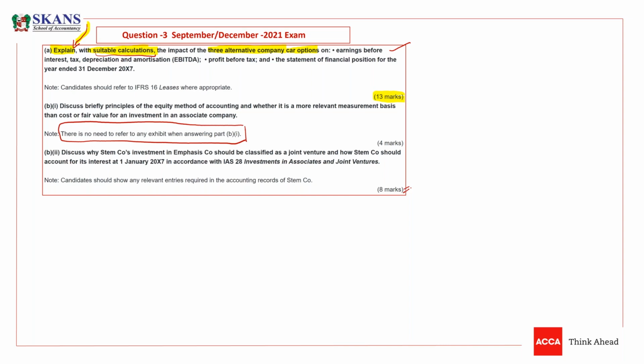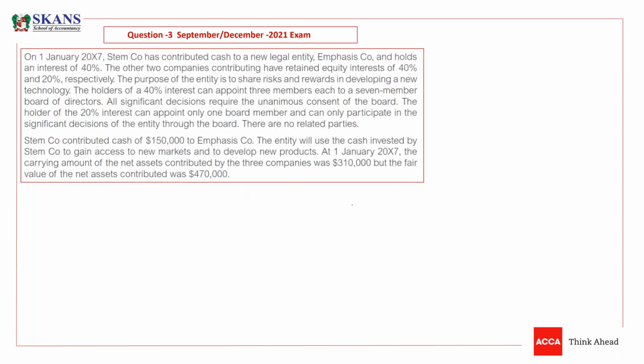So guys, the candidate should show any relevant entries. You need to give the entries. So this is the note: if they are asking about an entry, you have to mention an entry now required in the accounting records of STEM company. So we need to divide this into sub requirements. First, discuss why STEM company's investment in Infosys should be classified as a joint venture.